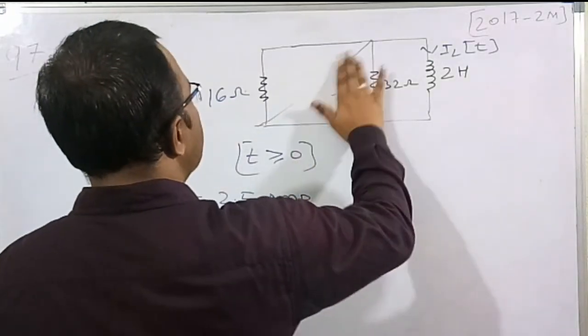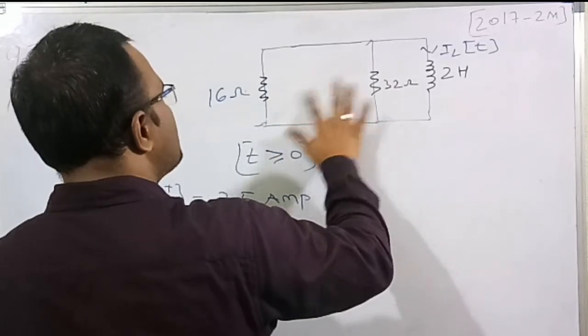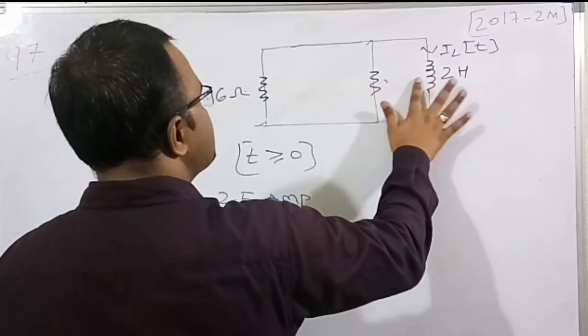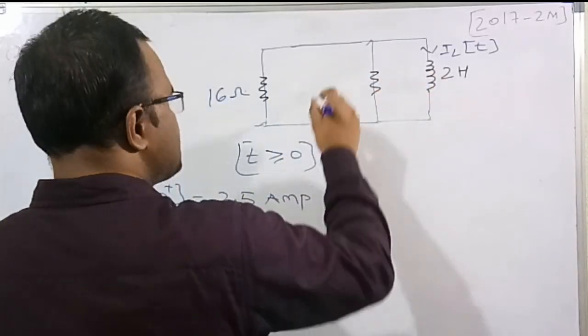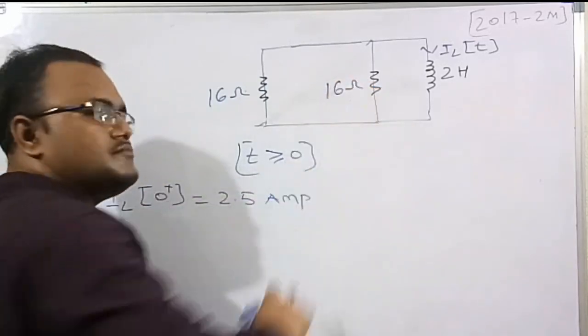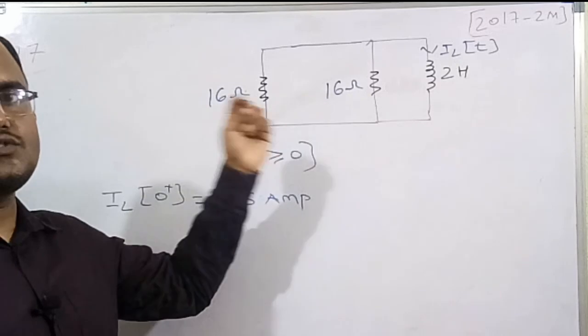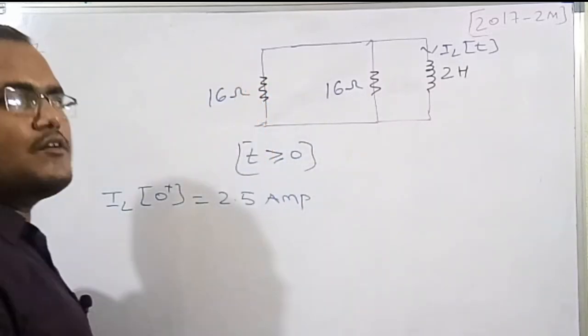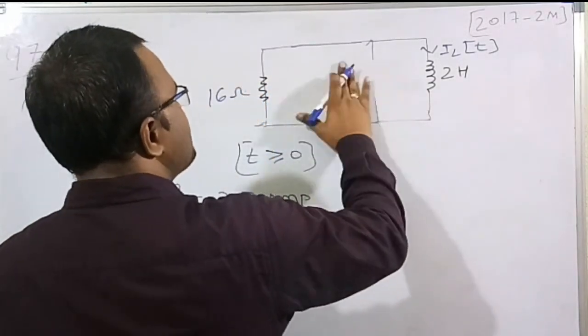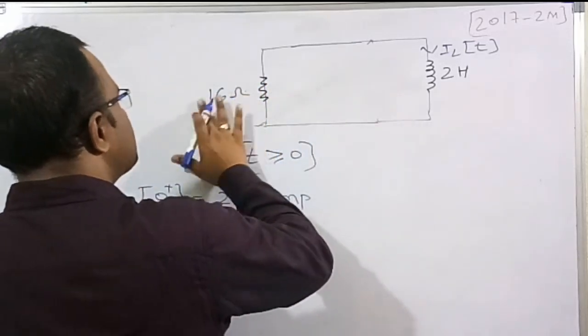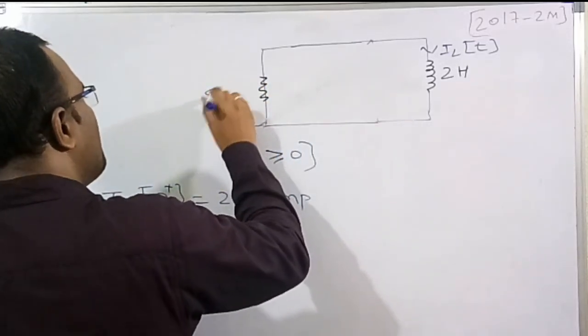So I am going to replace these two resistors by a single resistor of 16 ohm. These 16 ohm and 16 ohm are equal resistances, so the new resistance is half of their individual value, which is 8 ohm.